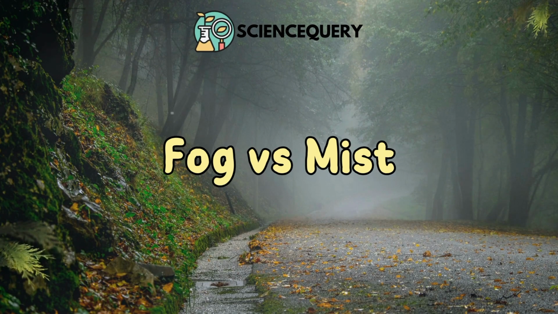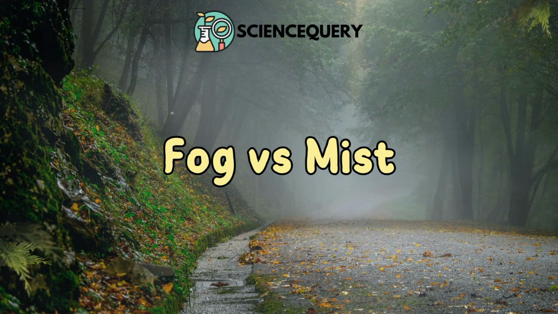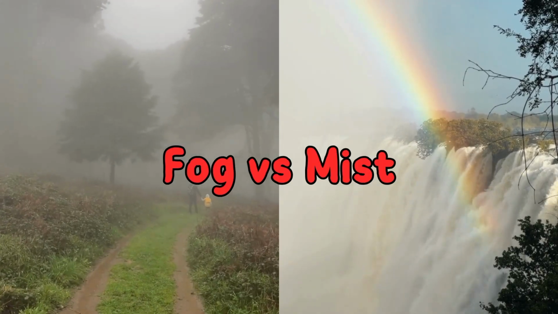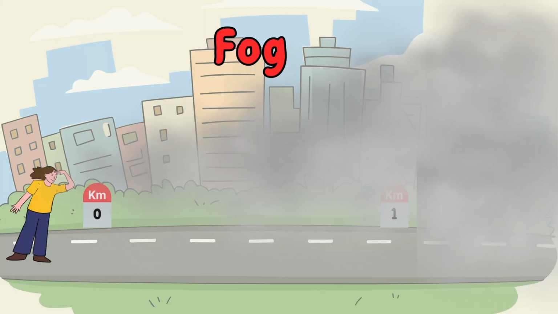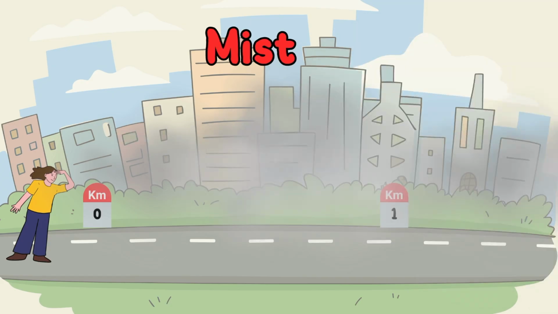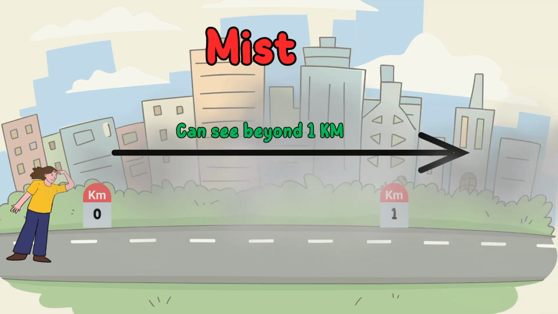This video is about the difference between fog and mist. The basic difference between fog versus mist is the range of visibility. In fog, you cannot see beyond 1 kilometer, but in mist, visibility is equal or greater than 1 kilometer.